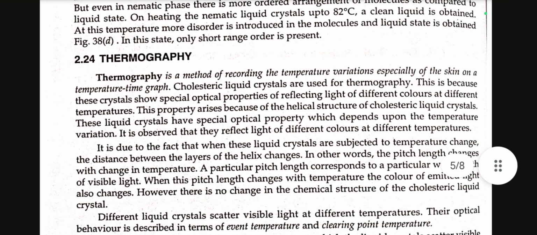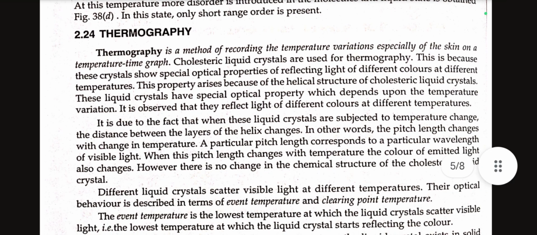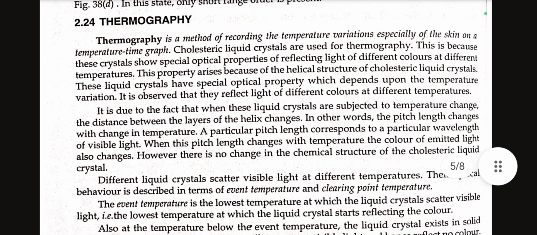Thermography. Thermography is a method of recording the temperature variation, especially of the skin, on a temperature time graph. Cholesteric liquid crystals are used for thermography. This is because these crystals show special optical properties of reflecting light of different colors at different temperatures. The property arises because of the helical structure of cholesteric liquid crystals. These liquid crystals have special optical properties which depend upon the temperature variation. It is observed that they reflect light of different colors at different temperatures.